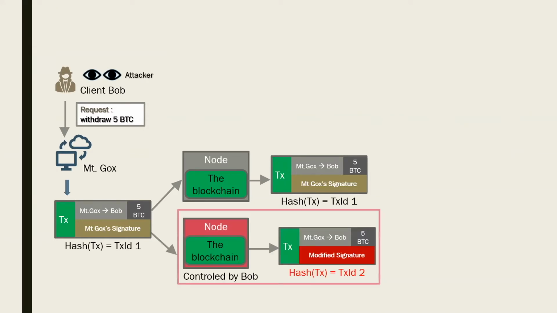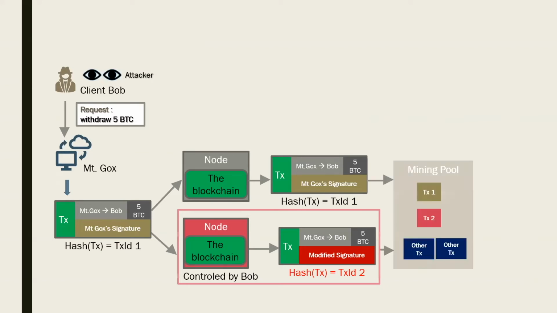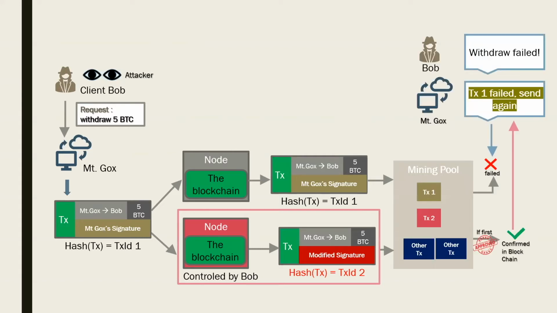But if the transaction is received by a malicious node, the red node here, that's controlled by Bob, Bob would replace the original signature, and the modified signature would also be valid. But the transaction ID would change to TXID2 here. So how do both transactions enter the mining pool? For some reason, if the modified transaction is first mined and confirmed in the blockchain, then the original transaction would be abandoned based on the Bitcoin UTXO mechanism.